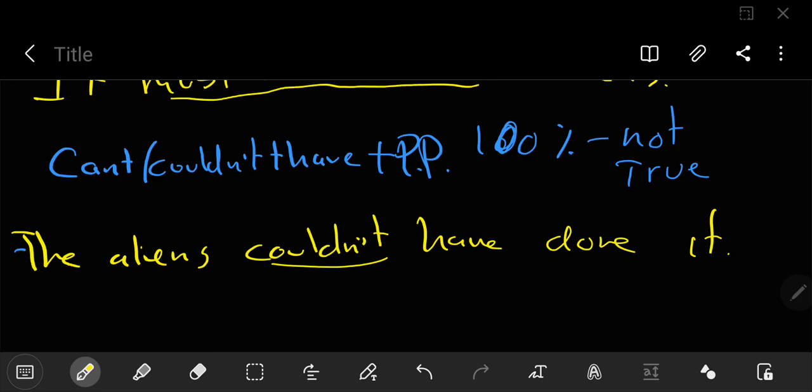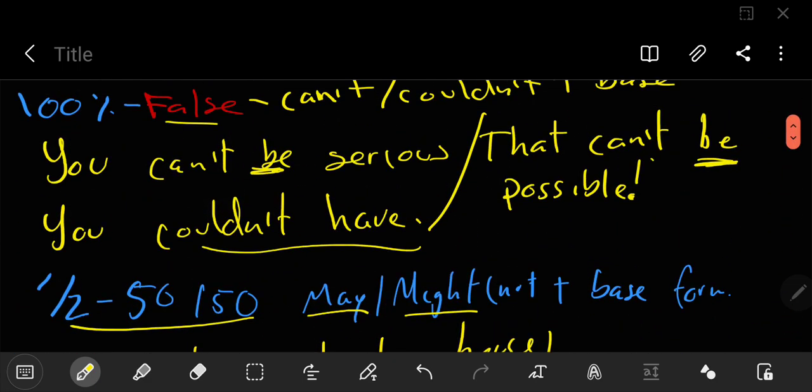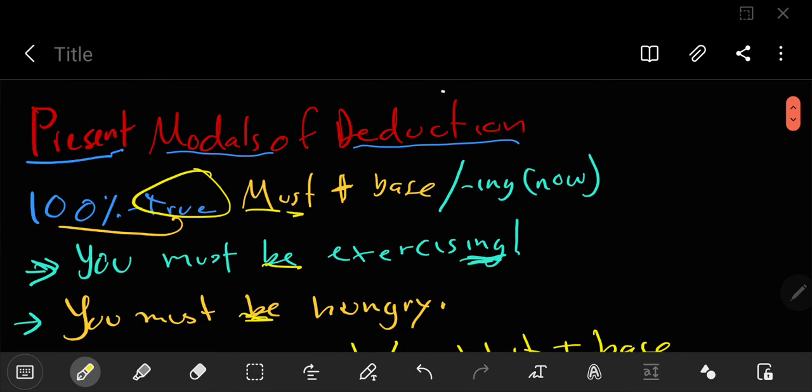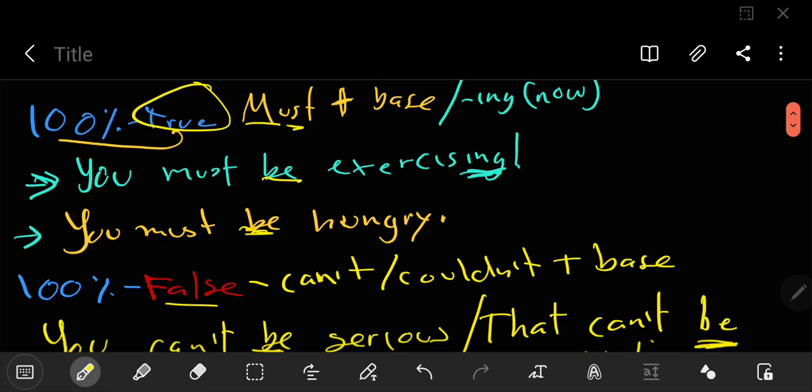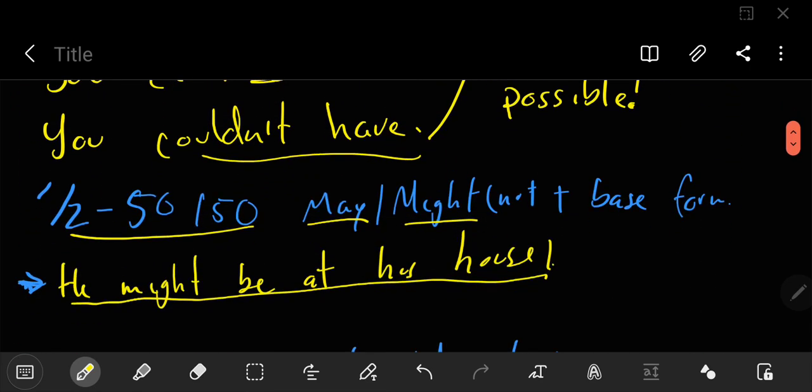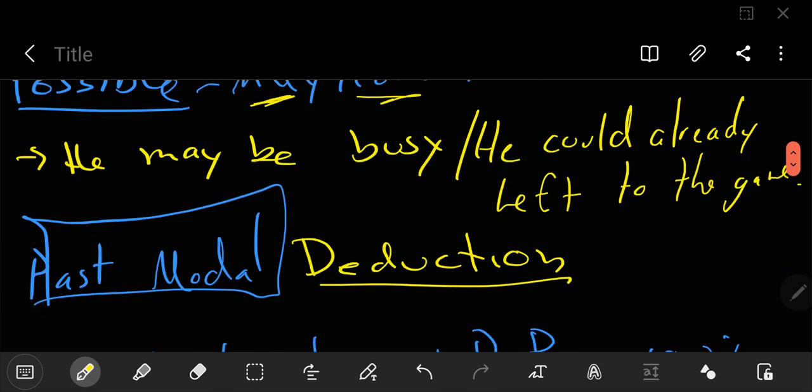In this case, it happened in the past, but you can also use this for the past. For example, the scientists can't have found a new life form, or they couldn't have found. Obviously, this one is the most common one for the past because it's already in the past. All right, ladies and gentlemen, I hope you're not bored, but that's how fast I can do this. Present modals of deduction to explain something. Explain. Deduction, that's what it means, right? To explain something. 100% false, 100% true, 50-50, may, might, possible, may, could, and